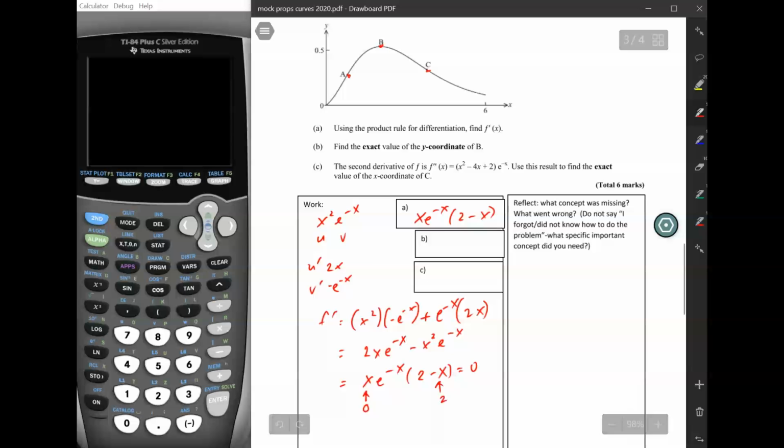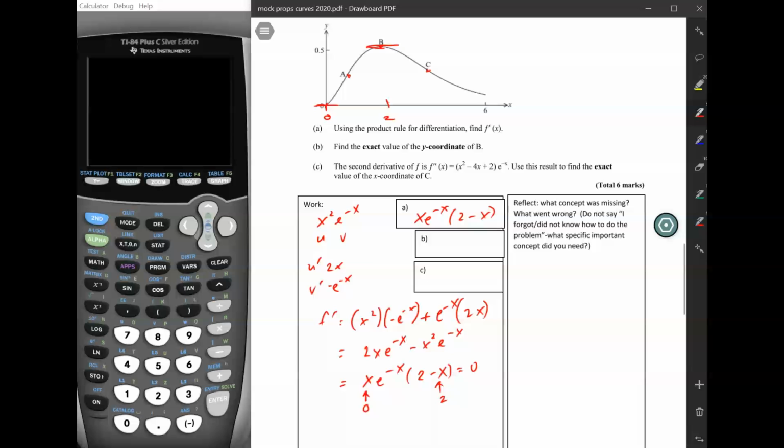Those are the two obvious ways that this expression could become 0. So I would assume that the x equals 0 point is the point right here, and the x equals 2 point must be this point here, because remember, f dash equals 0 are all the places where this function has a slope of 0. This must be one of them, and this must be the other one. So our b point is at x equals 2.